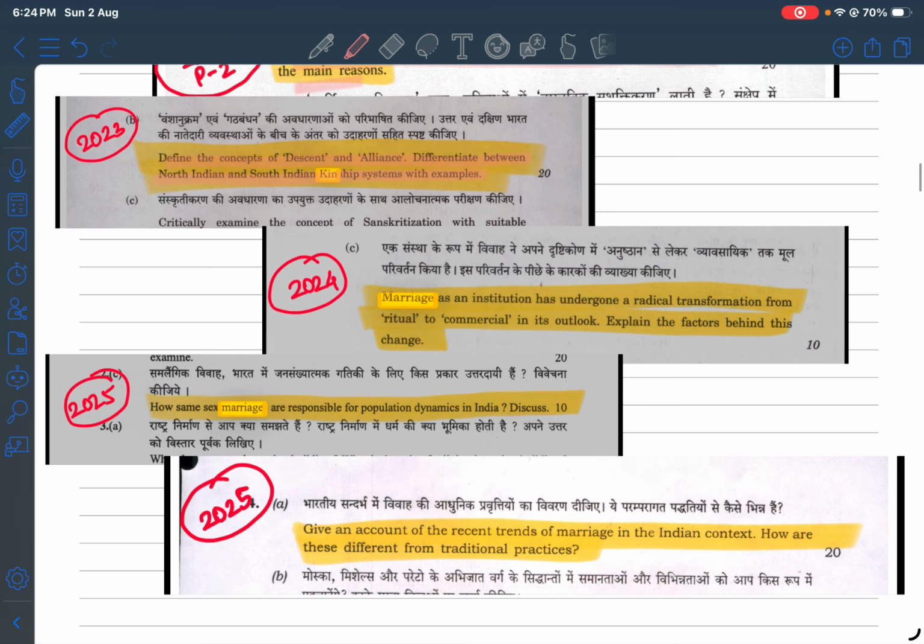Coming to 2024: marriage as an institution has undergone a radical transformation from ritual to commercial in its outlook. Explain the factors behind this change. So whatever the conspicuous consumption pattern, the big fat wedding concepts, whatever is going on in society, the present online concepts, you need to interlink the static with the contemporary examples and show the examiner that you have a broad understanding of sociology, not just of the thinkers' aspect or any one dimension.